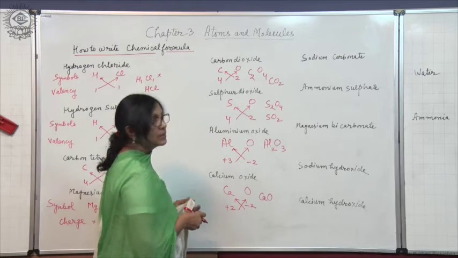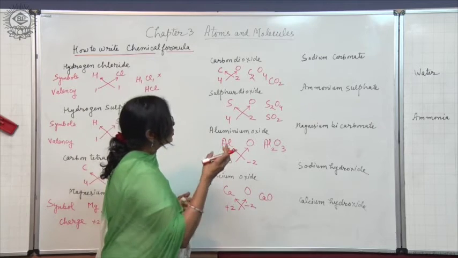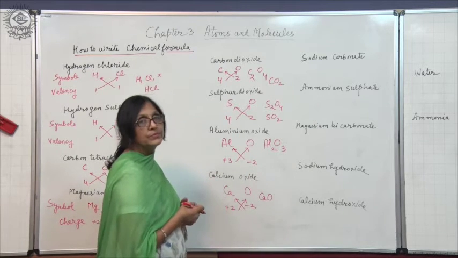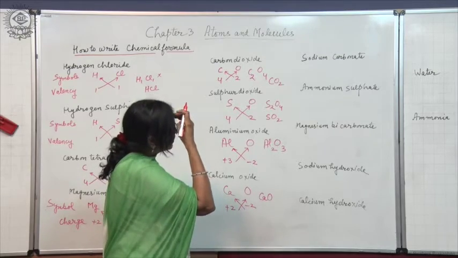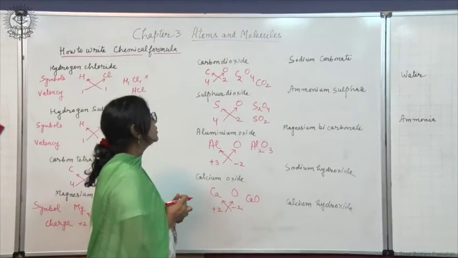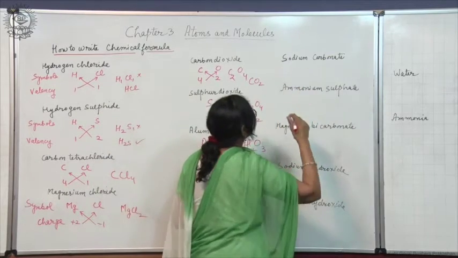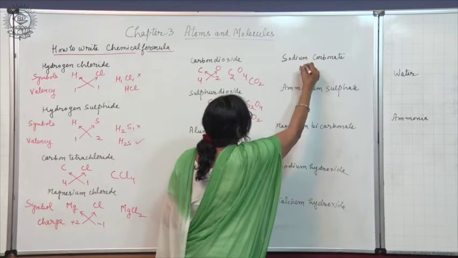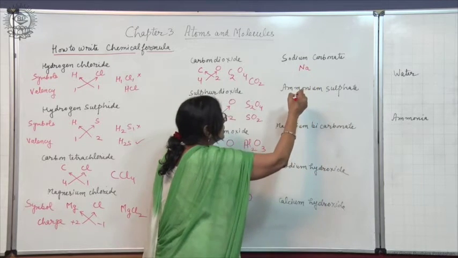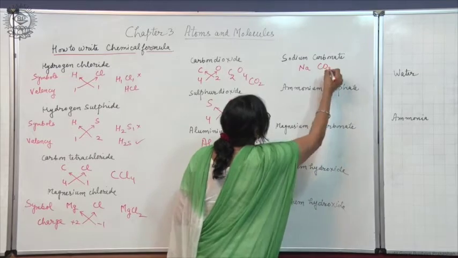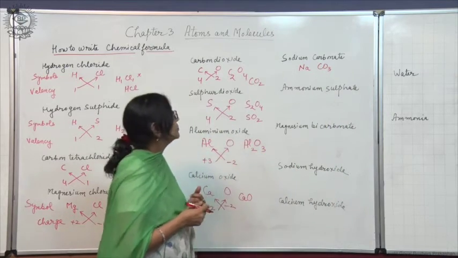Now I have told you about the polyatomic ions also. So now let us discuss some ionic compounds in which there is a polyatomic ion, like sodium carbonate. So first of all write the symbol of sodium, Na, and the symbol of carbonate ion, CO3.